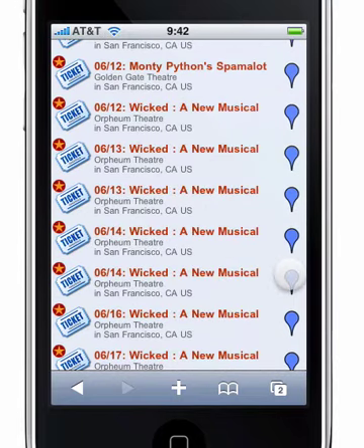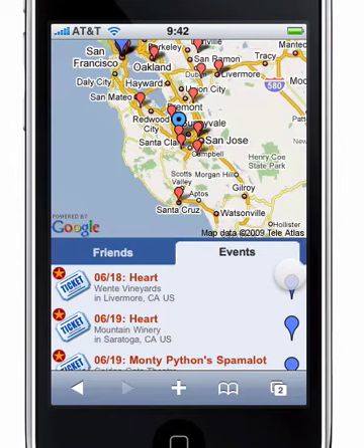Wicked is playing in the area. We can go and see where that's happening. It looks like it's up in San Francisco. It looks like it's at the Orpheum. Once again, you'll see stars next to some of these events.